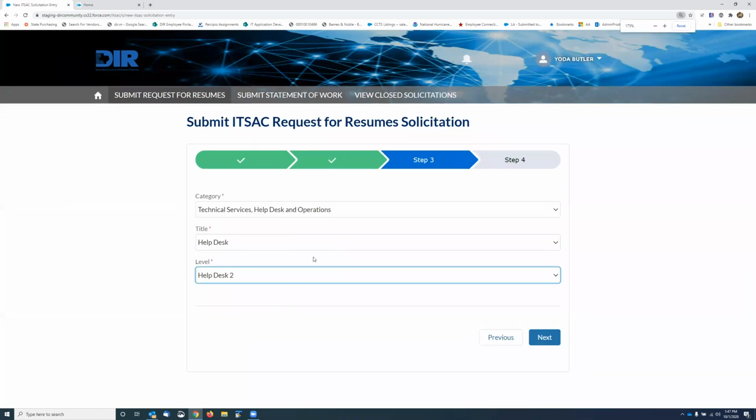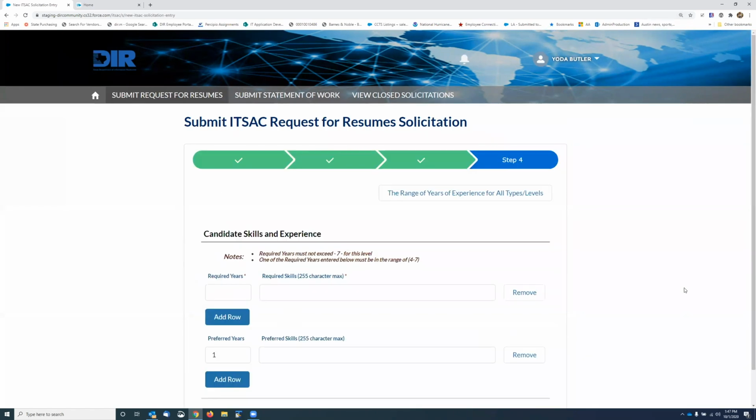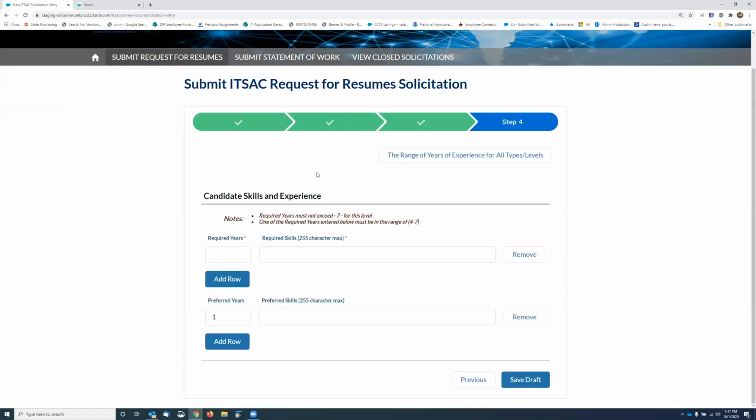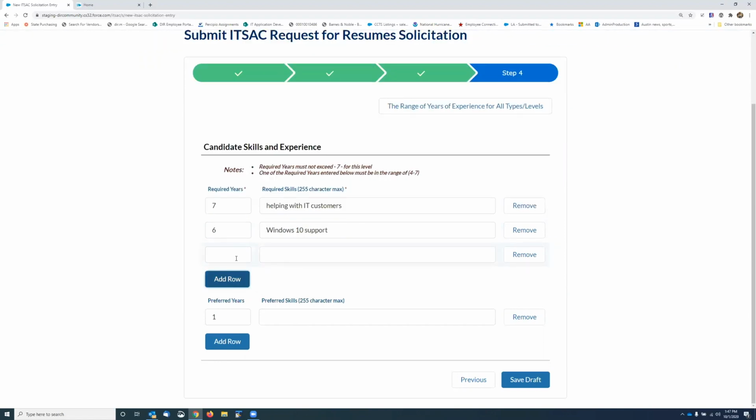I'm going to back up a little bit. And then it'll take me to my screen where I can enter my required experience. So I picked a 2, that's between 4 and 7 years of required experience. So I'm going to say 7 years helping with IT customers. And I'm going to do a new row, and I want 6 years of Windows 10 support. And I want 7 years of computers and boxes.